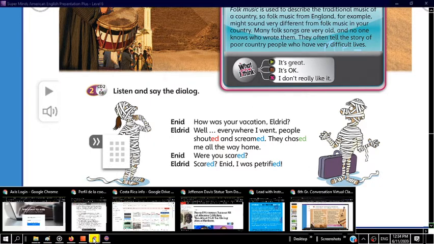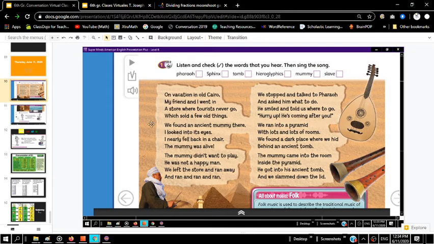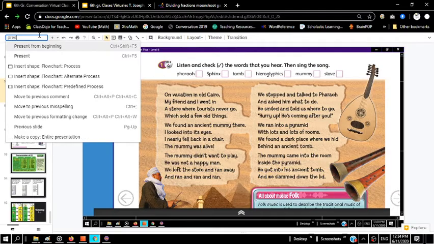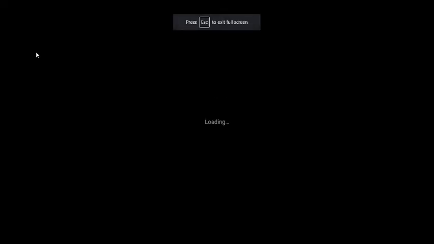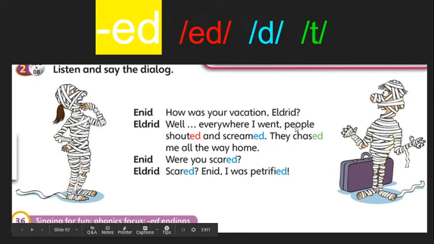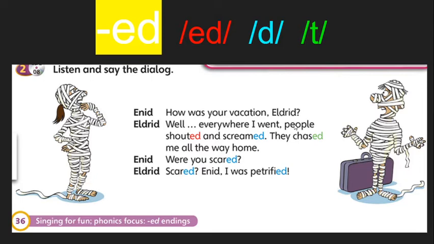Well, what we're going to do is go to this resource that I've been sharing with you on Google Classroom, okay? And we're going to mention the reason why they're in 3 different colors. You see the ed in red, the ed in blue, and the ed in green. That's because each one of these is pronounced in a different way depending on what consonants are before it.